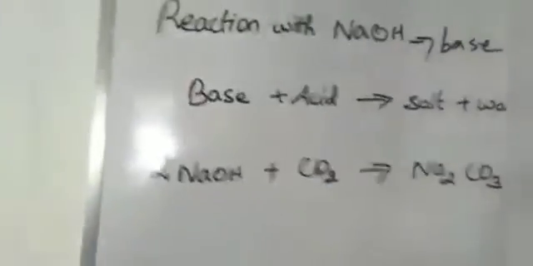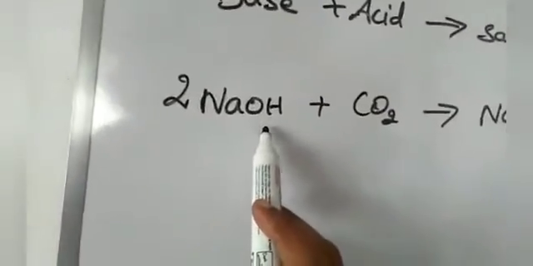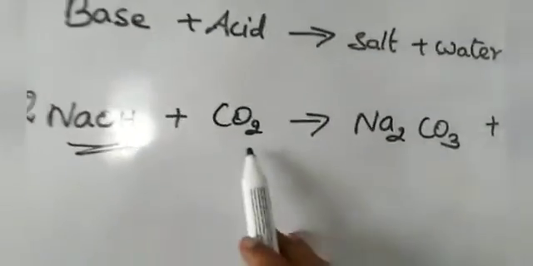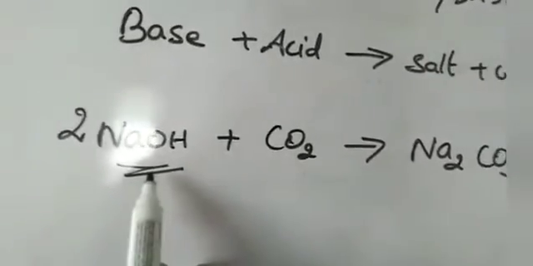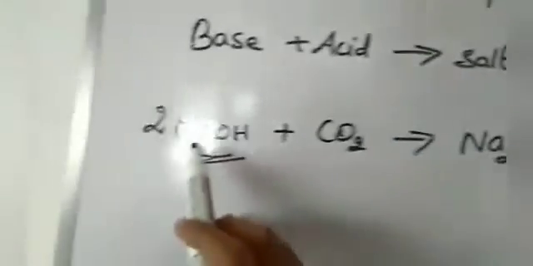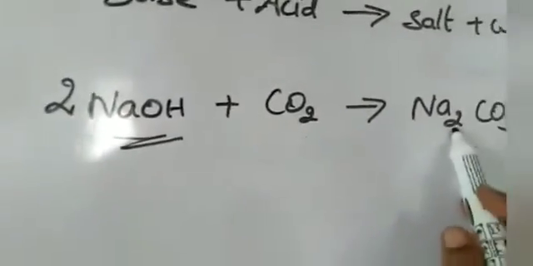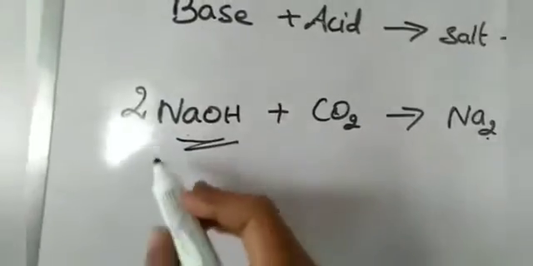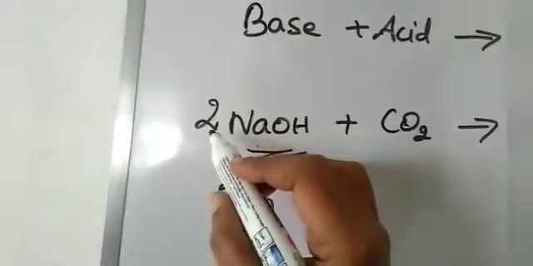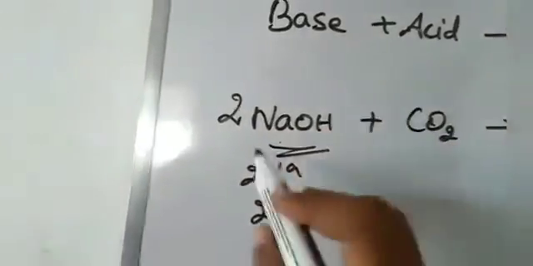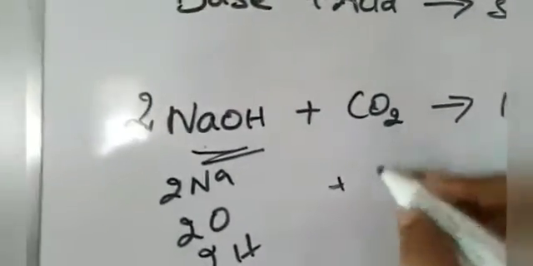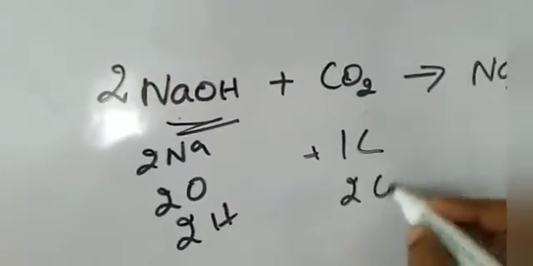So here we have to take sodium hydroxide. What is the name of this? Sodium hydroxide. Here, carbon dioxide. So acid and base combine to form salt plus water. Here, how many Na? 2 Na. So here also 2 Na. Here, how many oxygen? 2 oxygen, because 2 we are putting there. So it is common for all the atoms. 2 hydrogen. Here 1 carbon and 2 oxygen.